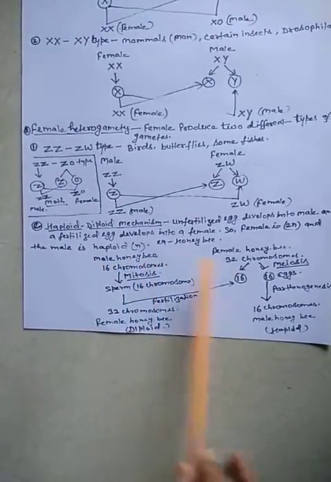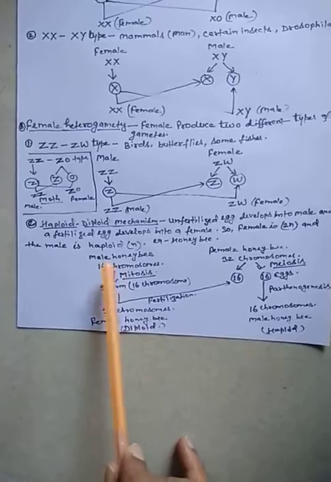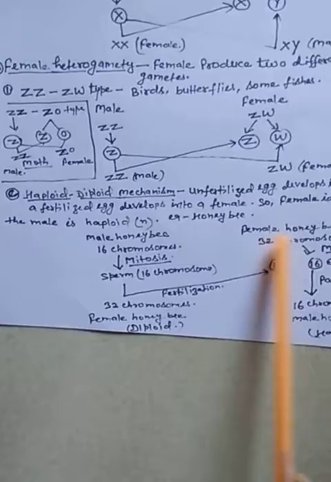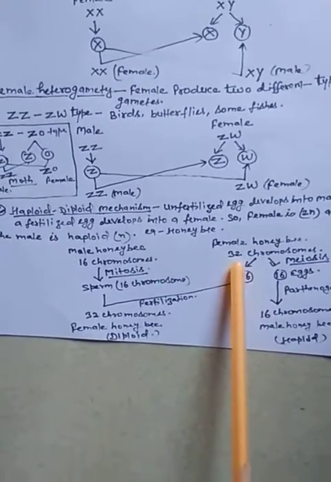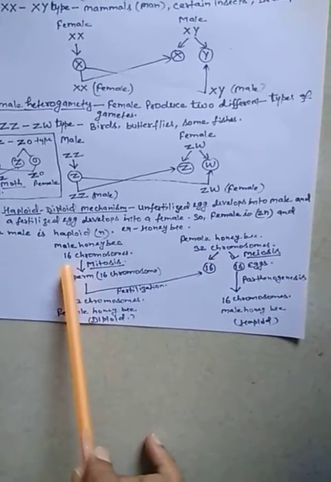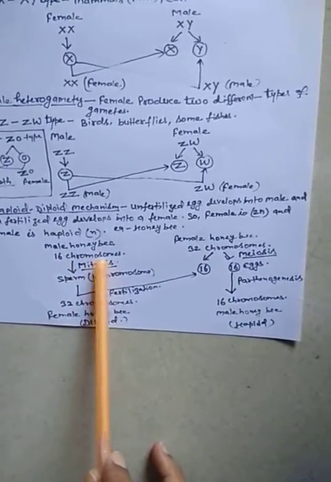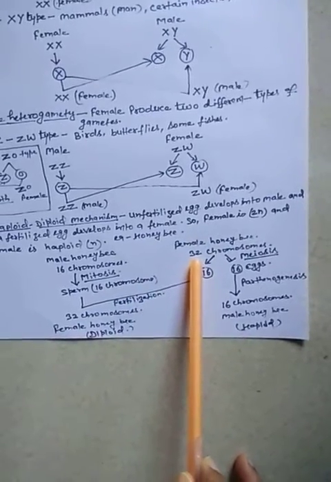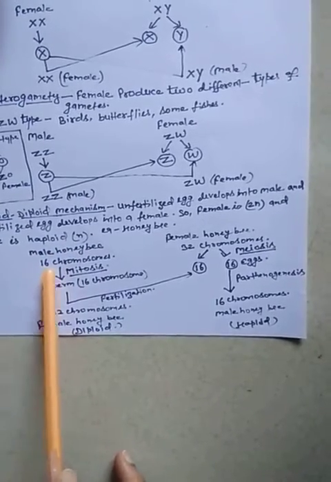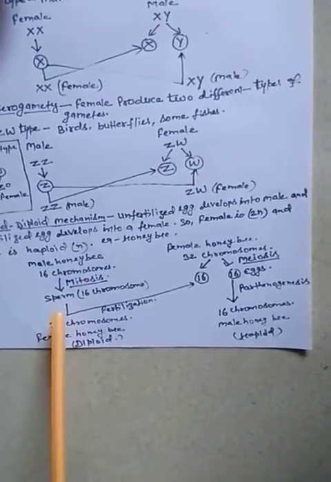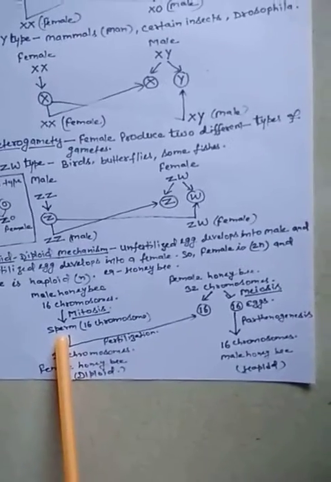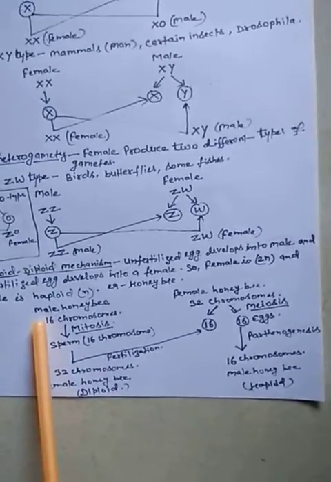Suppose this is the male honeybee, this one is the female honeybee. Male honeybees are haploid, having 16 chromosomes. Female honeybees are diploid, having 32 chromosomes. This is the haploid condition, this is the diploid condition. Now because males are haploid and have 16 chromosomes, they produce the sperm or male gamete by mitotic cell division, because they are already haploid.